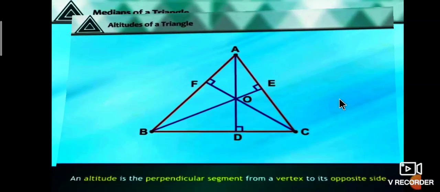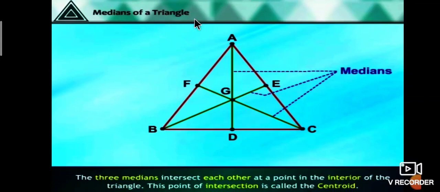Next one is the median of a triangle. What is the median of a triangle? Observe, students, here. These three are called medians. The three medians intersect each other at a point in the interior of the triangle. This point of intersection is called the centroid. It is denoted by Z.